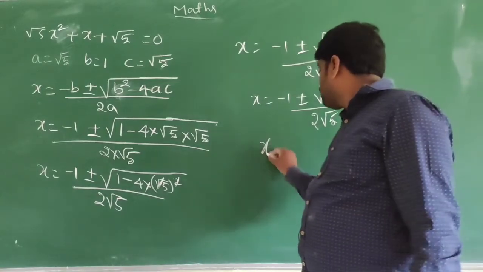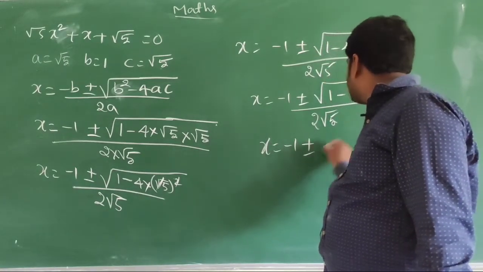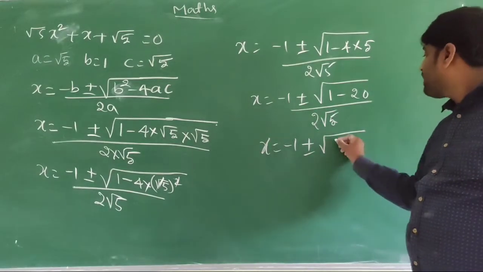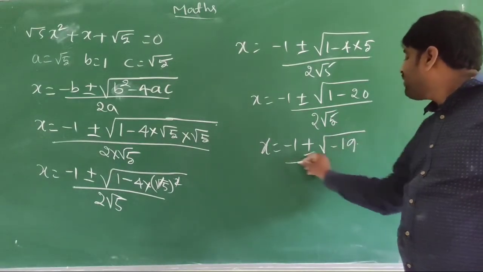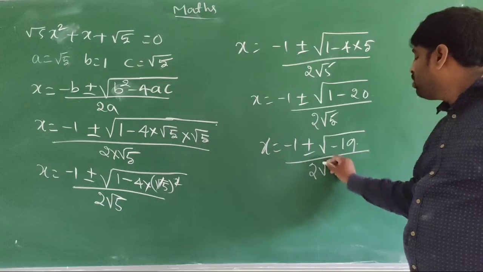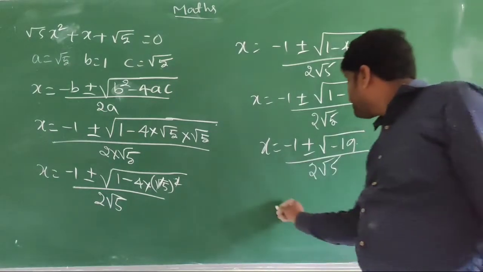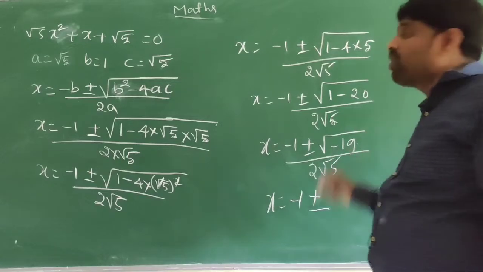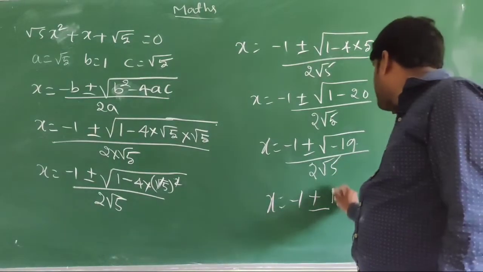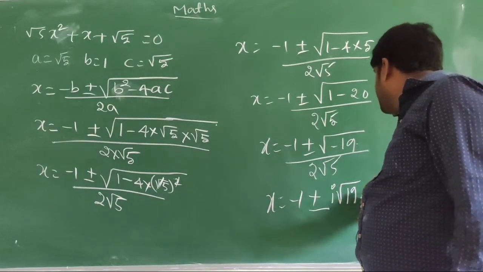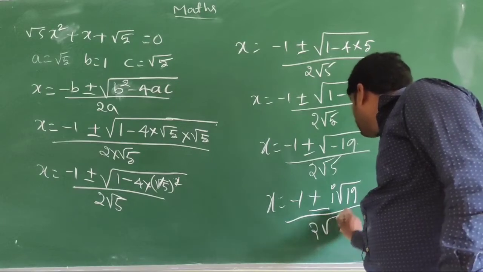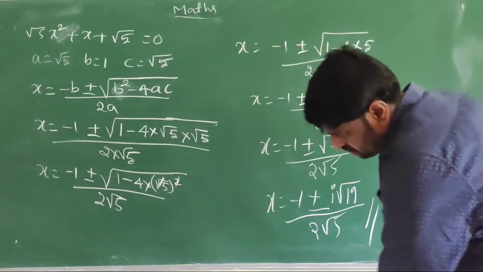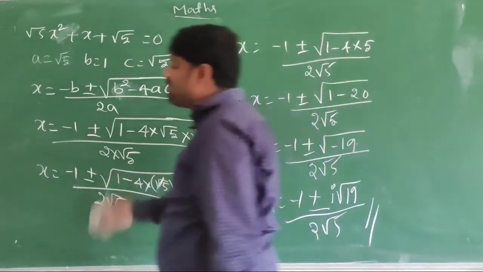X is equal to minus 1 plus or minus square root of 1 minus 20, which is minus 19, divided by 2 root 5. X is equal to minus 1 plus or minus square root of minus 19, which is i root 19, divided by 2 root 5. This is the solution for this problem. Next, there are similar problems.